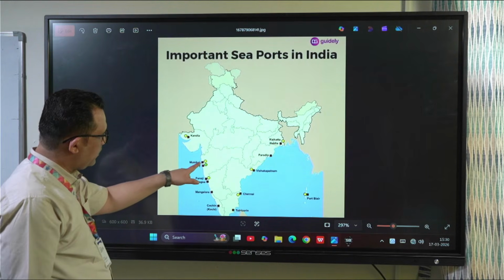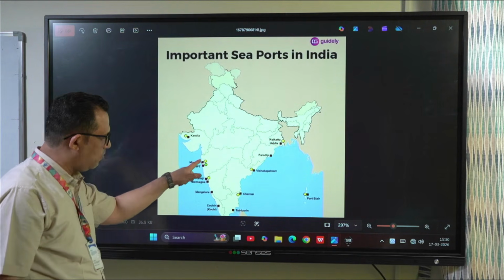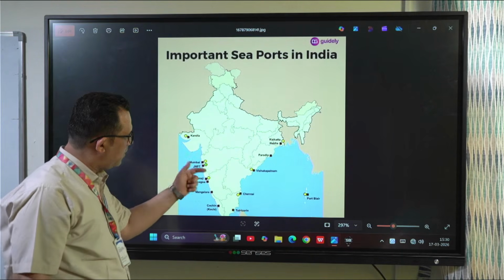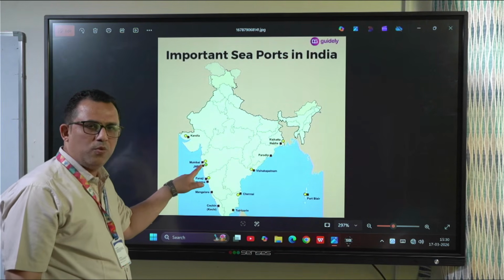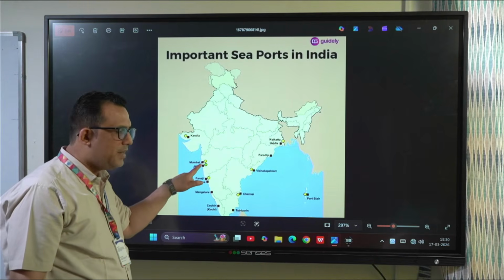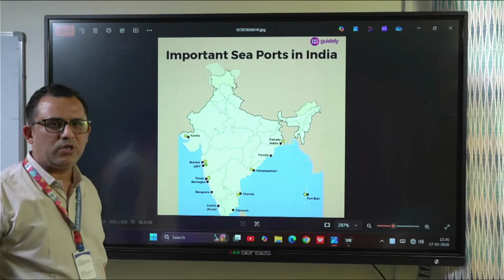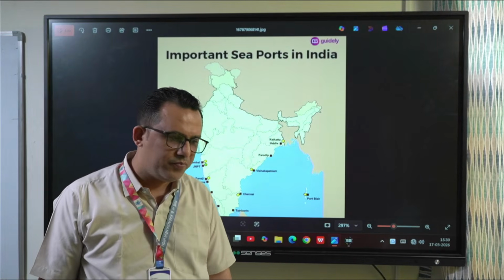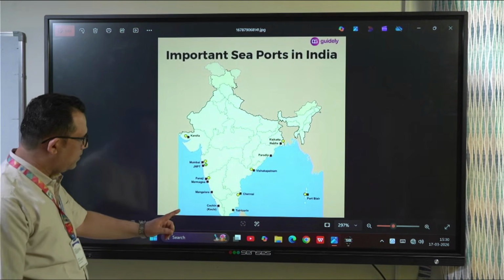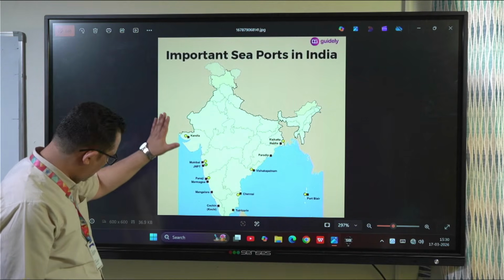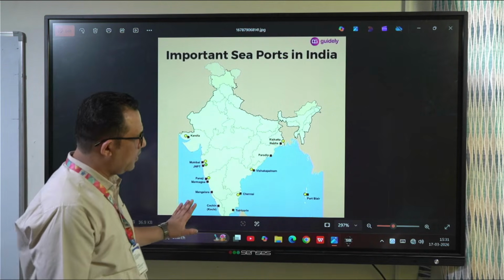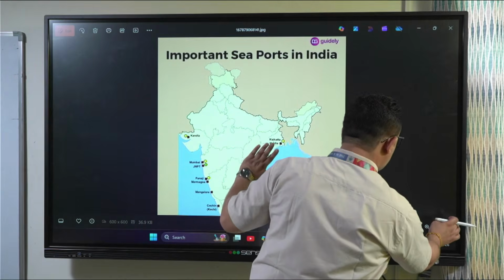Okay, no problem. Here is Mumbai port, and below the Mumbai port is Jawaharlal Nehru port. It is also called Nhava Sheva, right? Mumbai port is the busiest port and the largest port of India, right? Then, important for you, I will tell you only the important ports from this also.